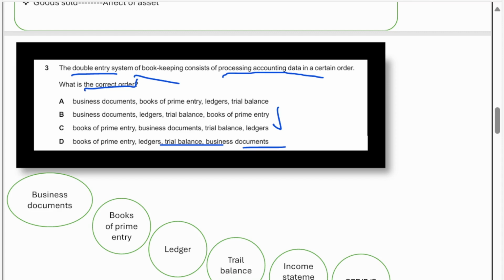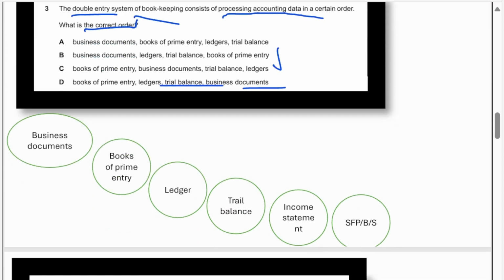Before choosing the answer, you have to be aware of which is the first one. The business document. I already made a chart for you to understand. Business document will be the first one, then books of prime entry second, third will be ledger, fourth trial balance, fifth income statement, and the last one will be the statement of financial position or balance sheet.